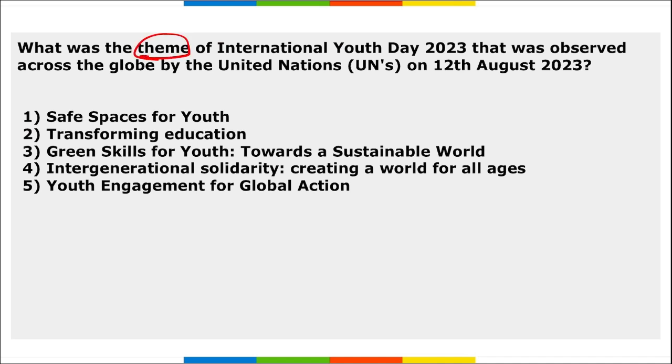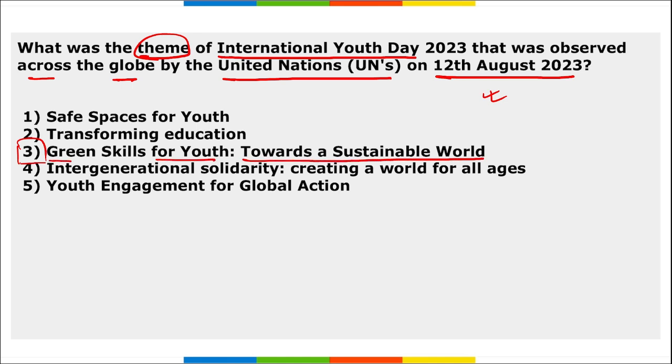What was the theme of International Youth Day that was observed across the globe by UN on 12th of August? So the theme for the International Youth Day observed on 12th of August is Green Skills for Youth Towards a Sustainable World. I repeat, Green Skills for Youth Towards a Sustainable World. This is the theme for the International Youth Day observed across the globe on 12th of August.